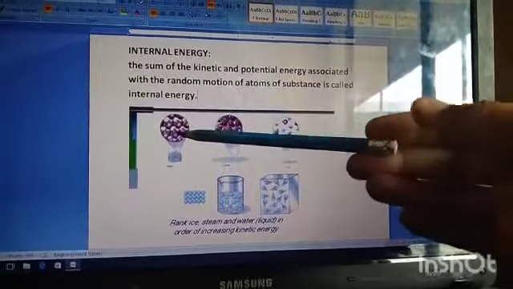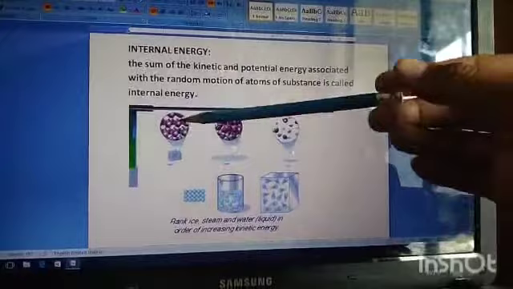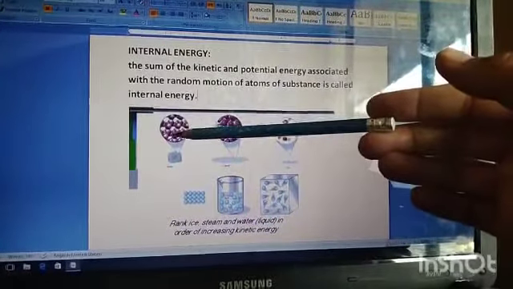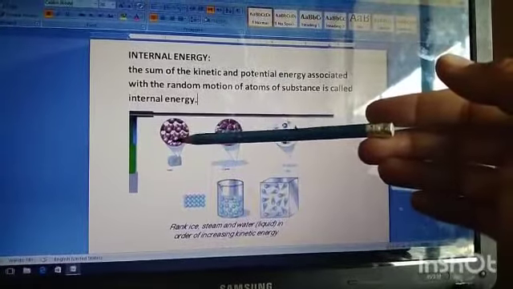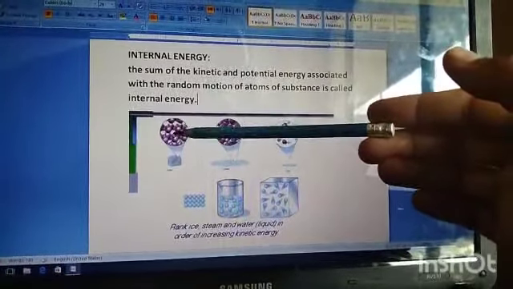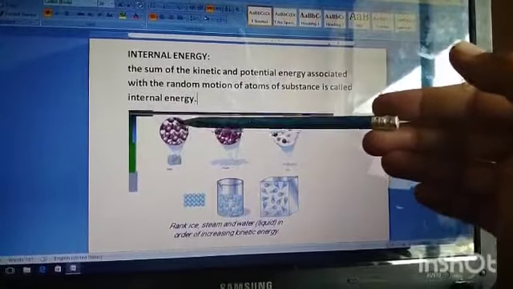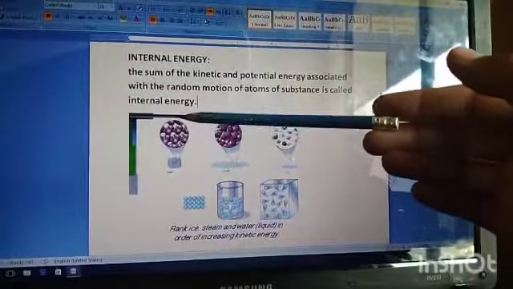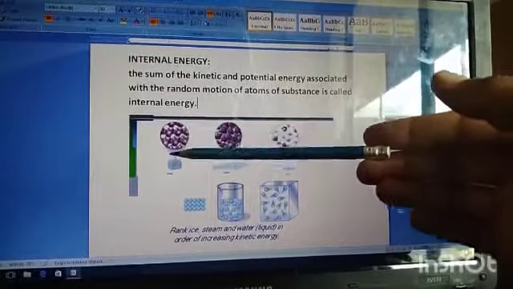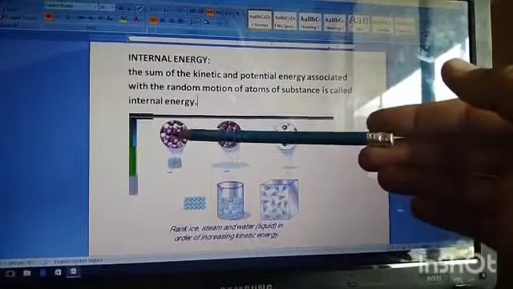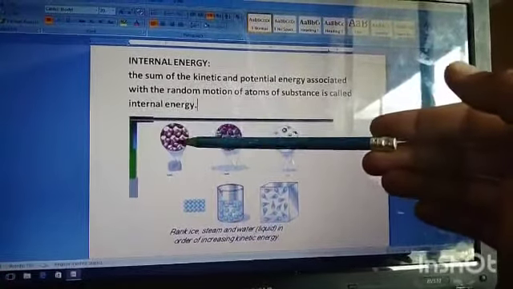So if we talk about solid material, the atoms, ions and molecules in solid material are not able to move freely. They are confined, they are at fixed positions. There is a strong force of attraction between different atoms and molecules that are bound together, but still they perform vibratory motion. They are able to move back and forth about their mean position. They are in constant vibration, and along with that they have minimum kinetic energy.